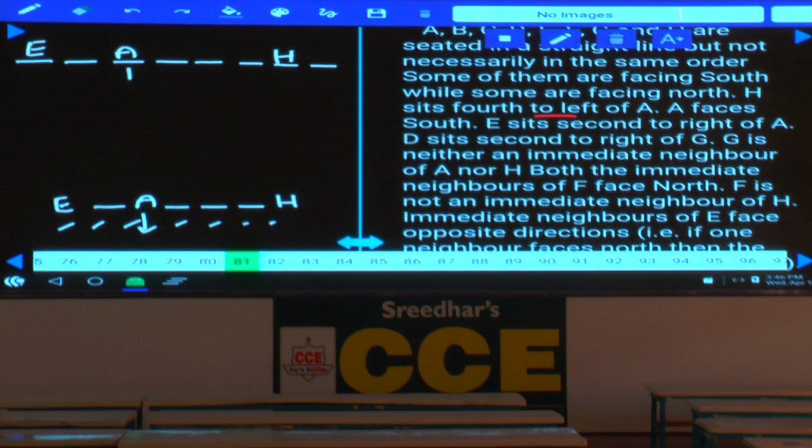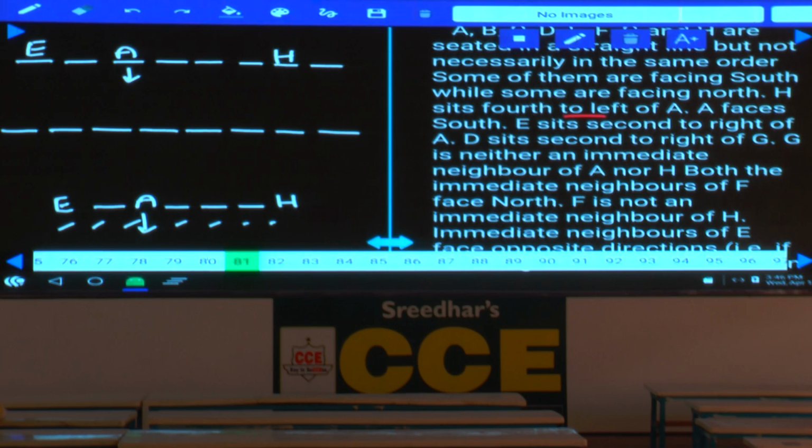And A is facing towards south. Then what is the other possibility? 1, 2, 3, 4, and 5, 6, 7, 8. Now, in this one, E is here, then alternate A is here, and next blank blank, and 3 blanks, H will be here. Done with this? Hence, we are having only 2 possibilities in this one.